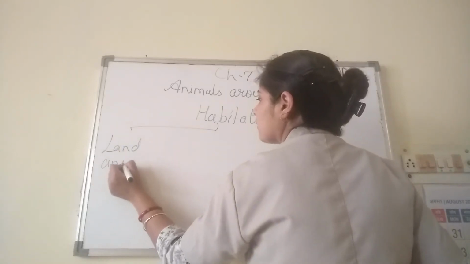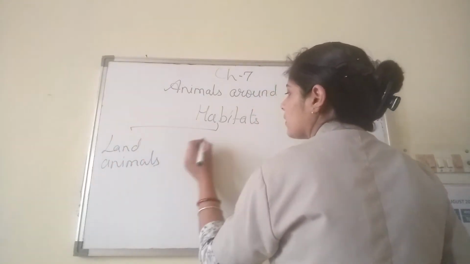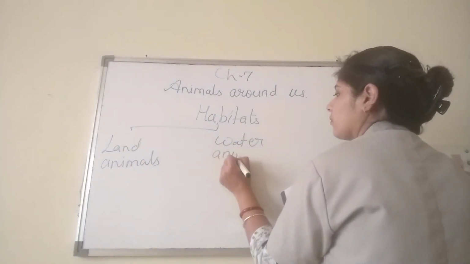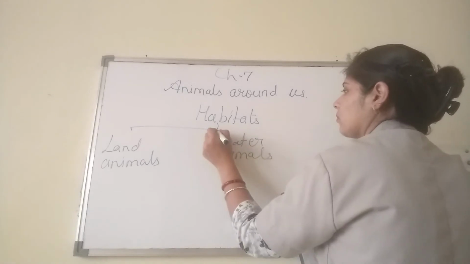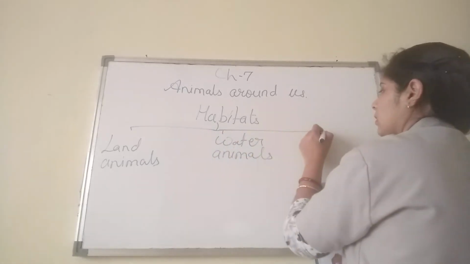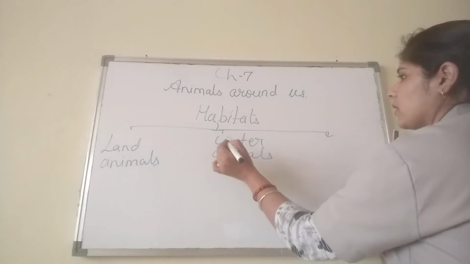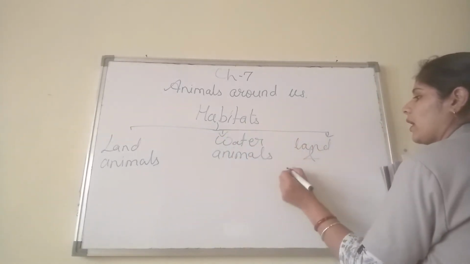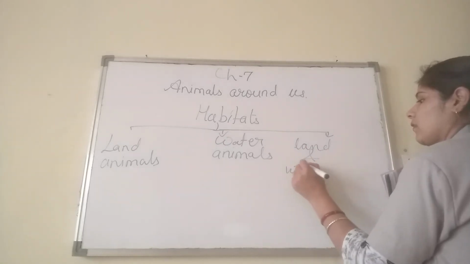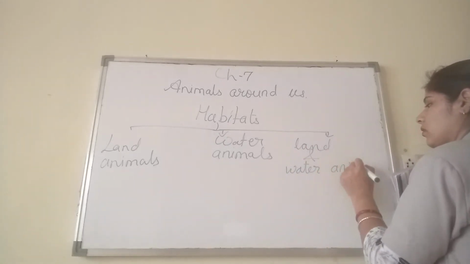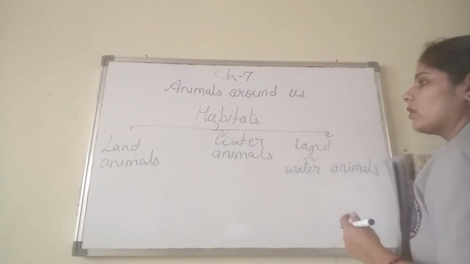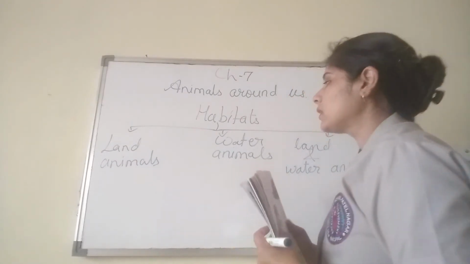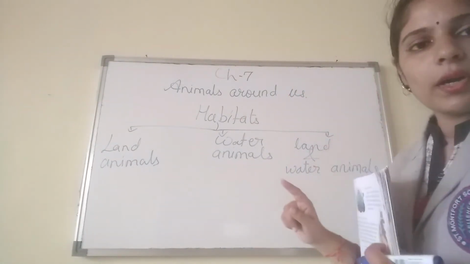Land animals, then you have water animals, and then the last one is land and water animals. Okay, so we have three categories here. The first one is land animals, then water animals, then land and water animals.